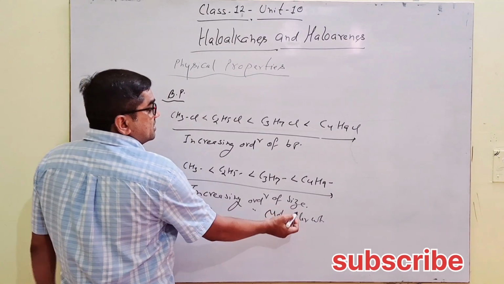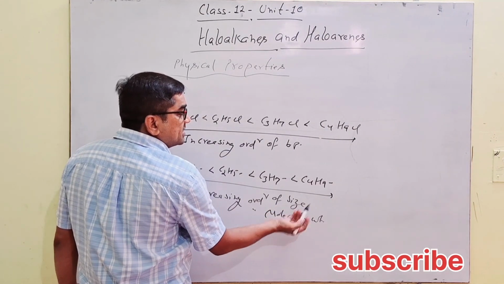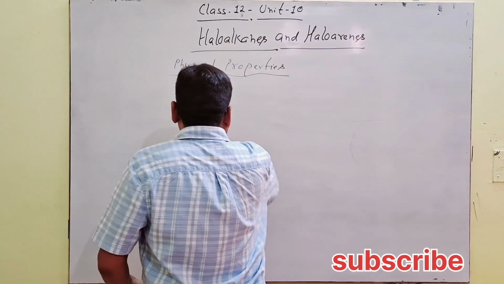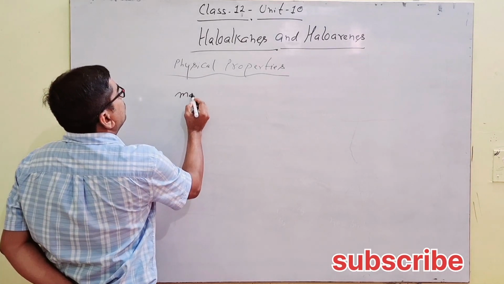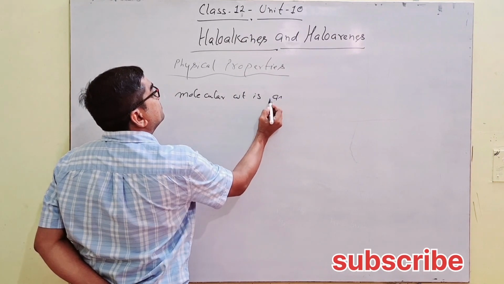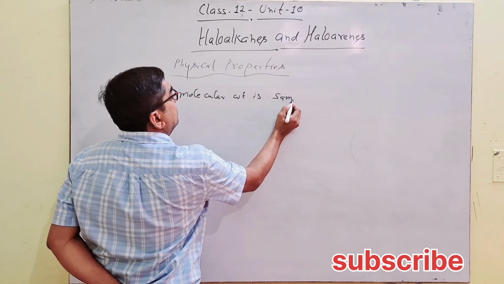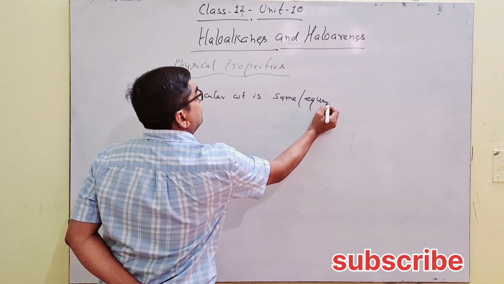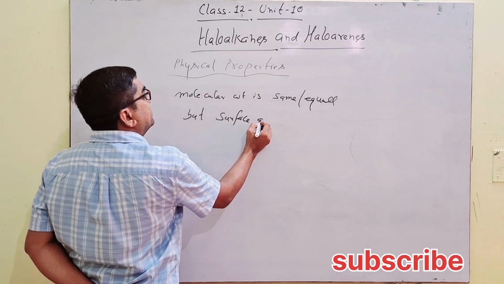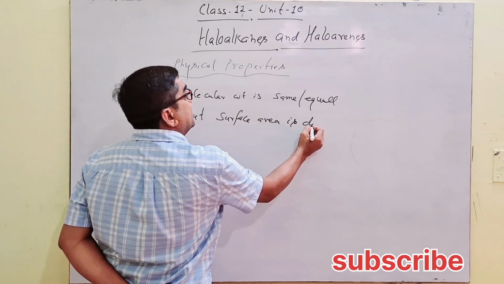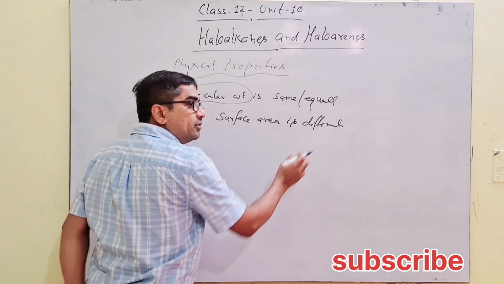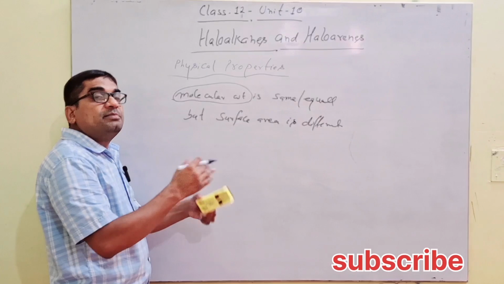Now if molecular weight is the same and size is different, let's take another example. If molecular weight is the same or equal, but surface area is different. सरफेस एरिया इज डिफरेंट। अगर हम मॉलिक्यूलर वेट को सेम करें और सरफेस एरिया डिफरेंट हो, then how does it happen and how does the BP change?